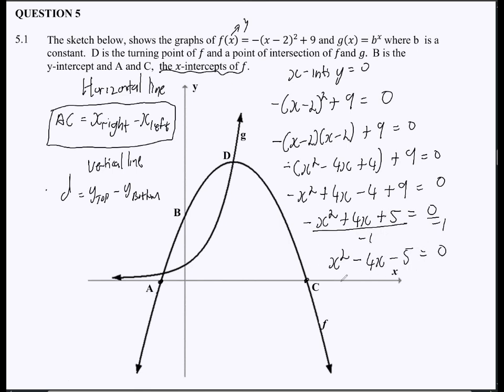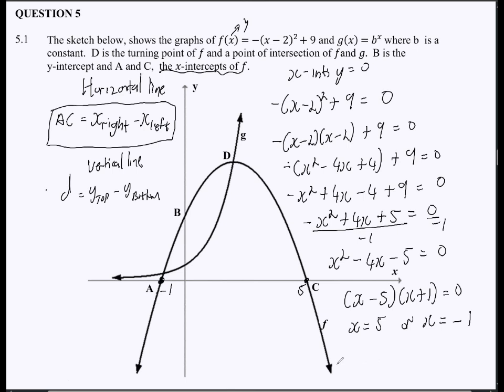And then at this point, you either factorize or you use the quadratic equation. So if you factorize, it's going to be x minus 5 and then x plus 1, which will give you the negative 5 over here and the negative 4 right here. So your x is going to be 5, or your x is equal to negative 1. Now, having a knowledge of your Cartesian plane, you know that your a here must be the negative 1, and then your c here must be the positive 5.